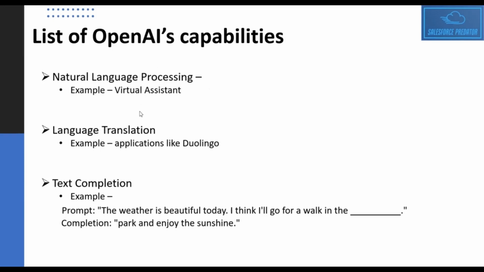Next, you can do language translation as well. You can send text in a particular language and expect a response in a different language. For example, applications like Duolingo have already partnered with OpenAI to use the language translation feature. You can also do text completion. You can send an incomplete text as a prompt to OpenAI APIs and you can get the completed text or sentence out of it.